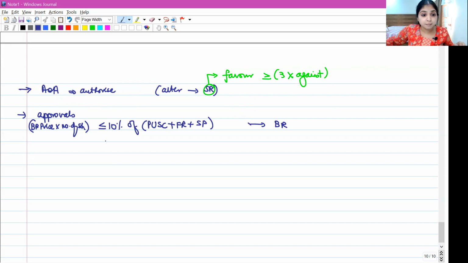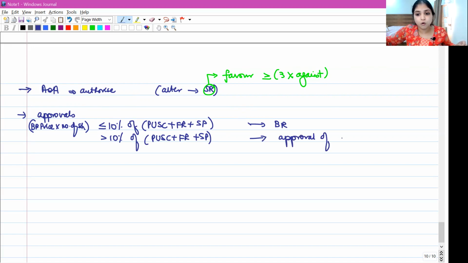But if the company is going to spend more than 10% of paid up share capital plus free reserves plus securities premium, then just a board resolution is not enough. We will also need an approval of shareholders. And how are we going to obtain this approval? We will obtain this approval in the form of a special resolution.